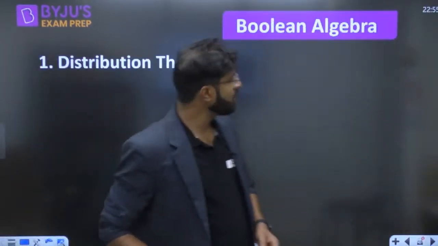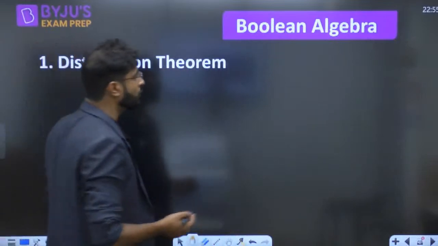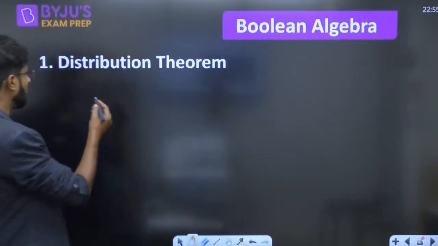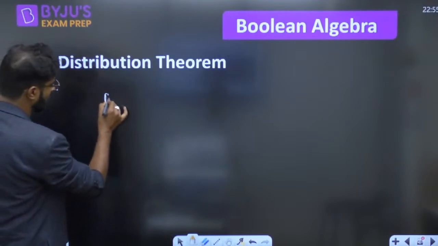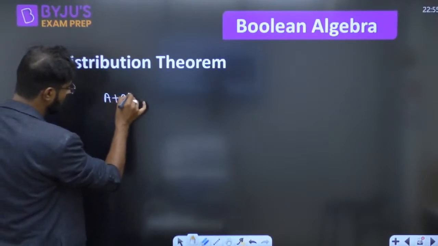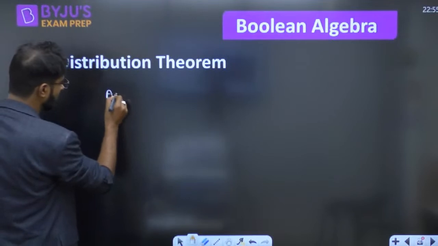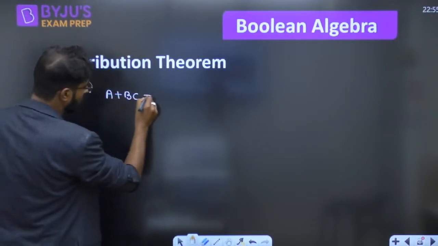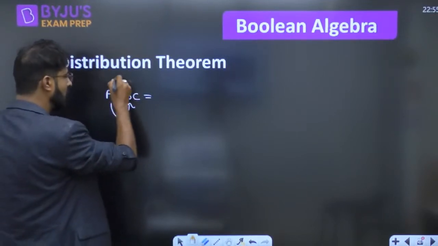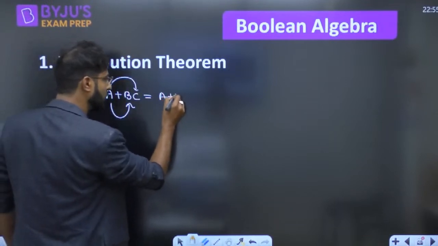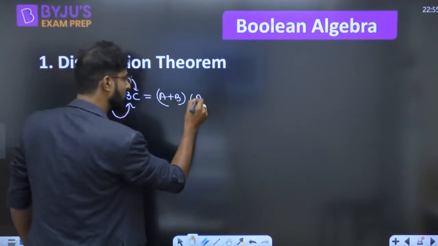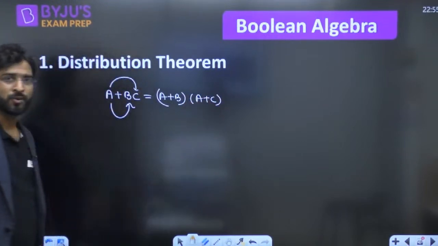Now, let me give you the brief idea about Boolean algebra also, that is given by George Boole. The one theorem that is called distribution theorem. What should be the distribution theorem, sir? A plus BC. So we can distribute the A with B and A with C also. That is called (A plus B) and (A plus C). That is called distribution theorem.